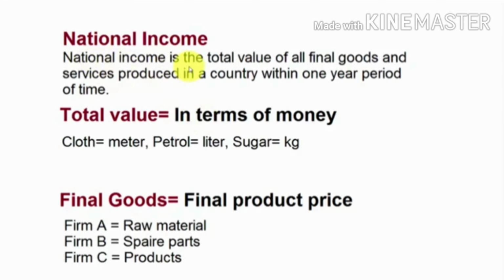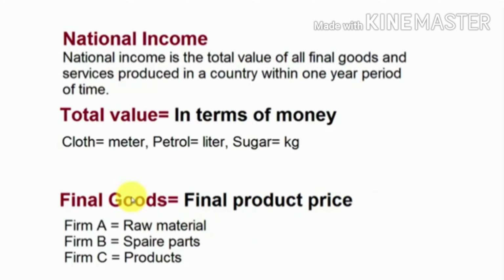National income. National income is the total value of all final goods and services produced in a country within a 1 year period of time. The total value here means in terms of money. We produce different kinds of products like cloth, petrol, and sugar. We sell cloth in meters, petrol in liters, and sugar in kgs. But we will add only the money value of these products, which is called total value. And by final goods and services, we mean the final product price.